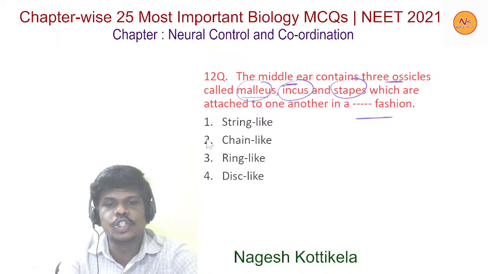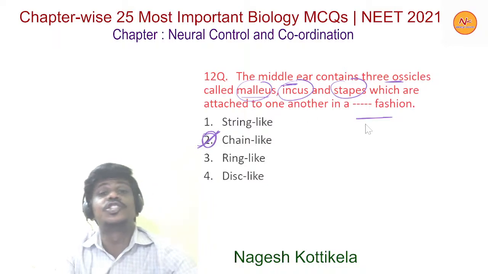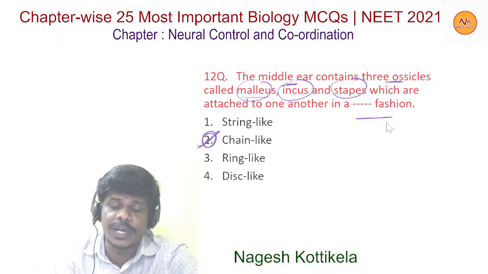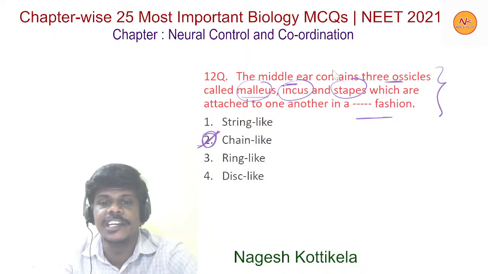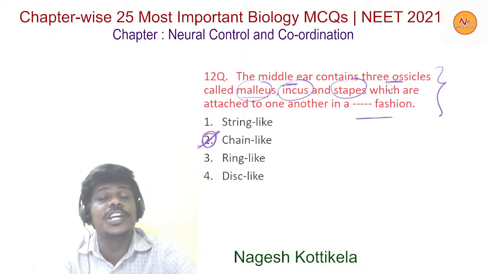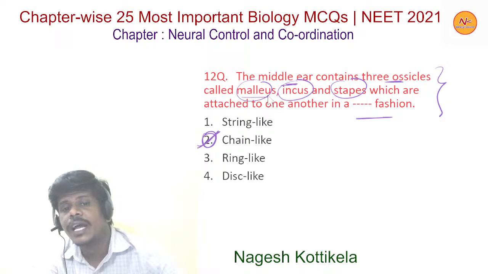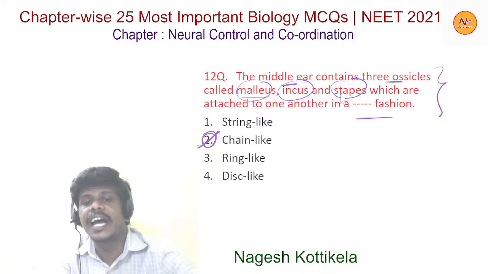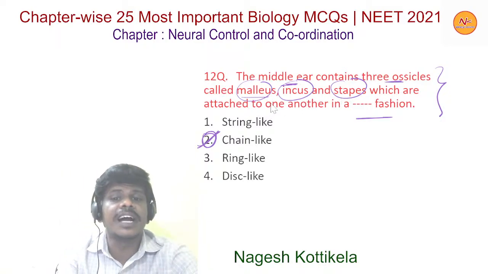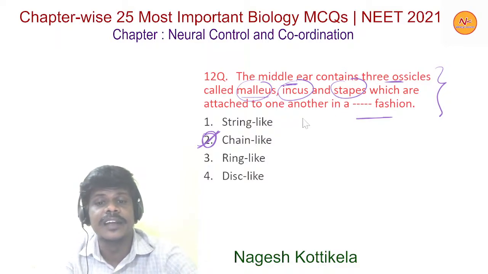Here the chain like fashion is the correct one. I repeat this statement once again. The middle ear contains 3 ossicles called malleus, incus and stapes, which are attached to one another in a chain like fashion.